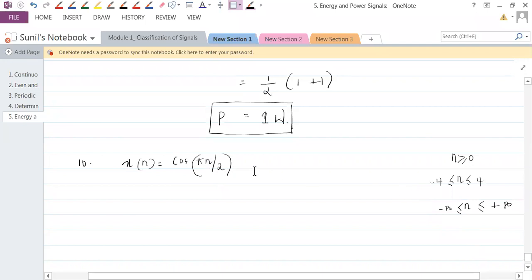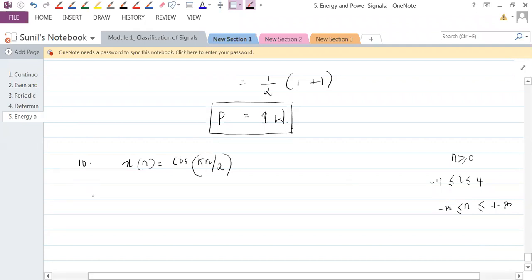So this is an infinite signal. But is this infinite signal periodic is the question, because not all infinite signals are periodic. The signal could be infinite, but it need not be repetitive in nature. Such things will also happen. But a periodic signal would be repetitive in nature and would be of infinite length. Is that okay with you? Fine. So we have to check whether this is periodic or not.